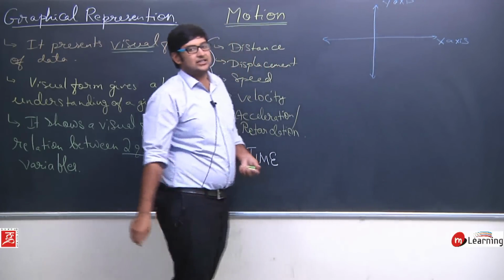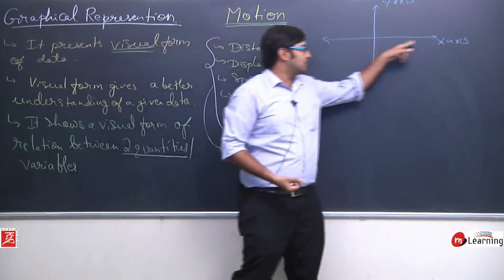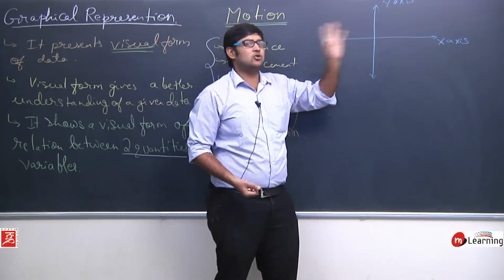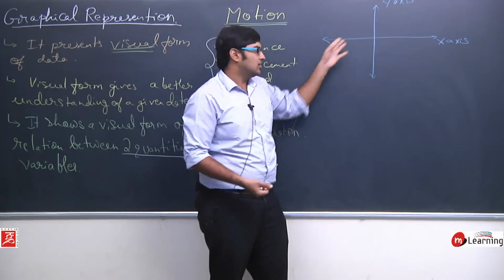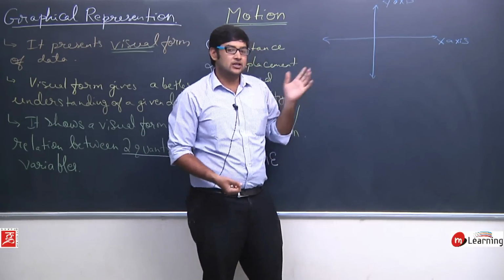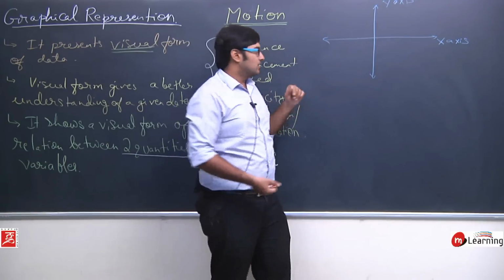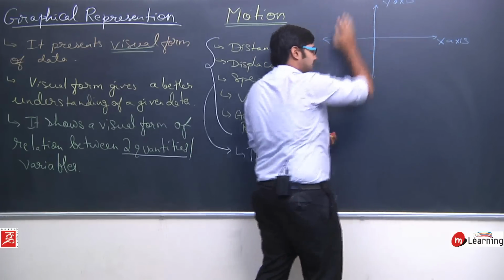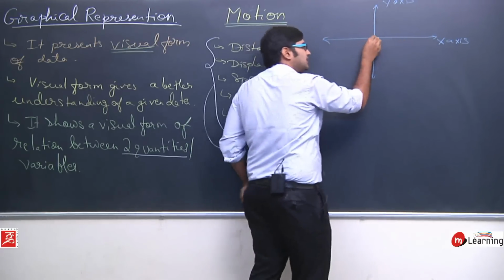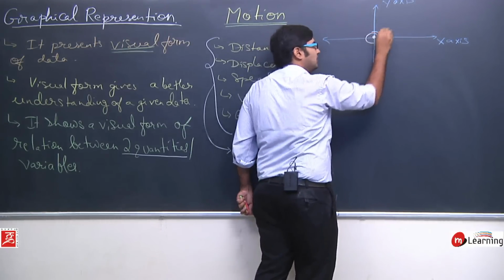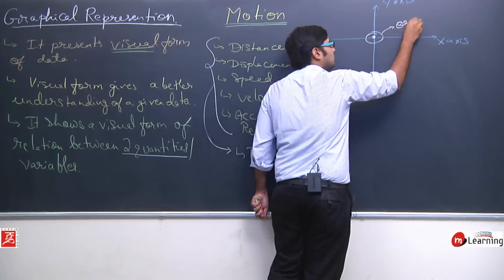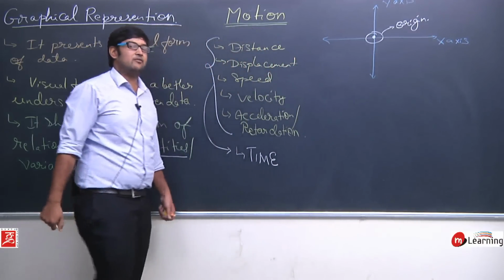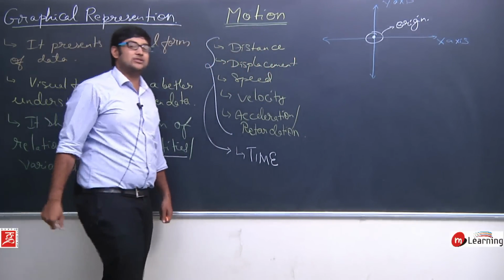This is the positive x axis, this is the negative x axis, but we will not go much deeper into that. You will study that in mathematics in the coordinate geometry topic. For now, just understand this is the x axis, this is the y axis, and the point where these two lines intersect is known as the origin, okay.